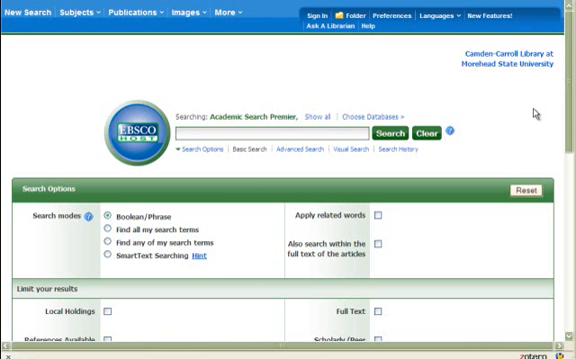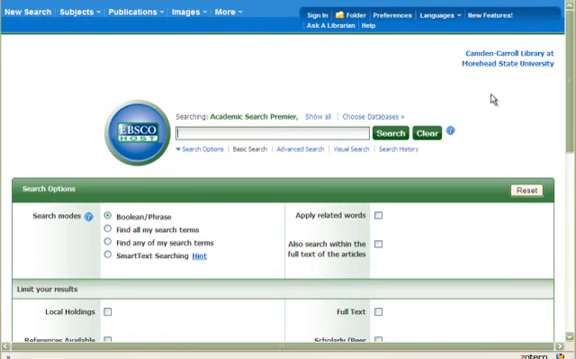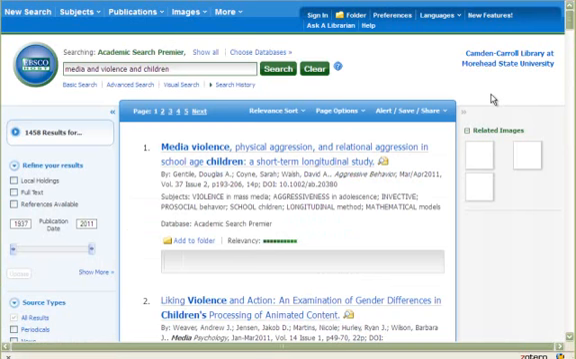Okay, let's actually start evaluating our search results. I'm going to start off by doing a basic search in EBSCO full text on our familiar topic of media violence and children. Of course, if we wanted to quickly throw in our Boolean operators, we could do media and violence and children. Okay, we have our initial search results of a little under 1,500.